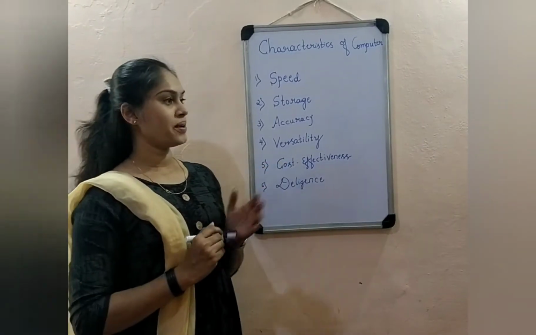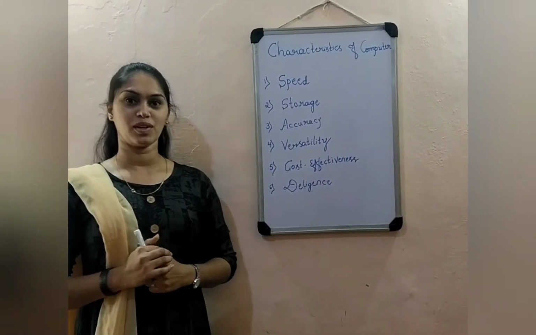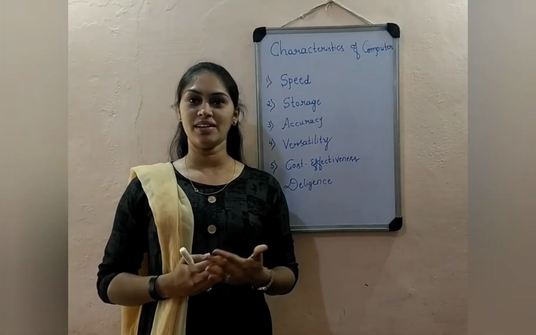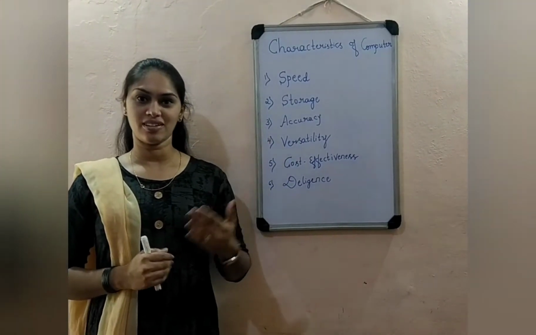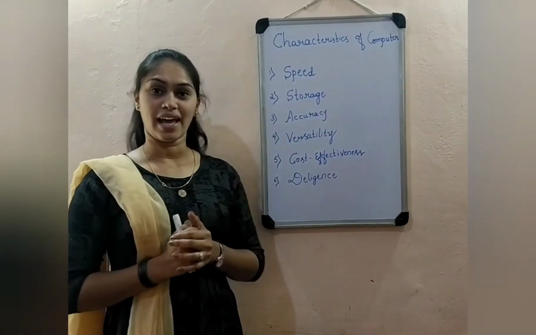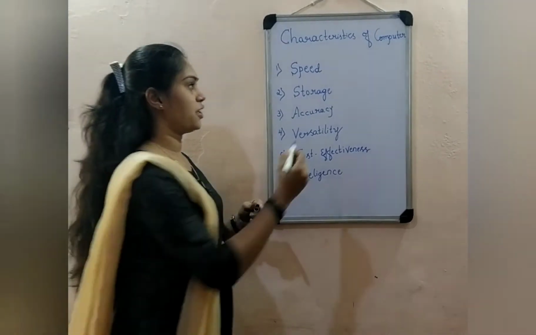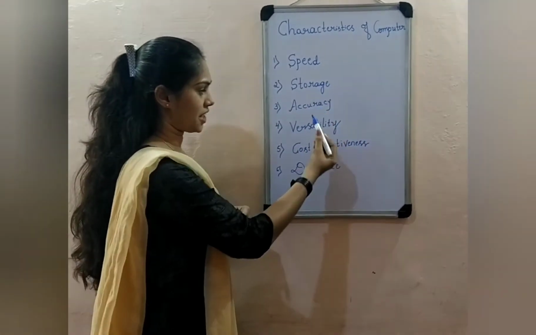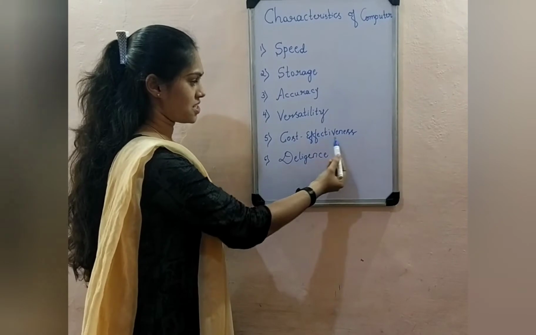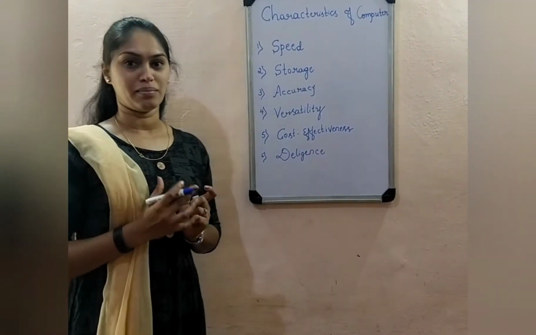Students, the next topic of your first chapter is characteristics of a computer. In the previous session, we learned about what a computer is and what the basic terminologies of the computer are. Now we'll see what the characteristics of the computer are. They include speed, storage, accuracy, versatility, cost effectiveness and diligence. Now we'll discuss them one by one.